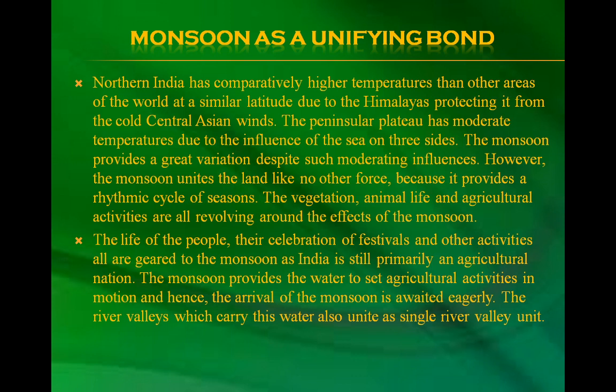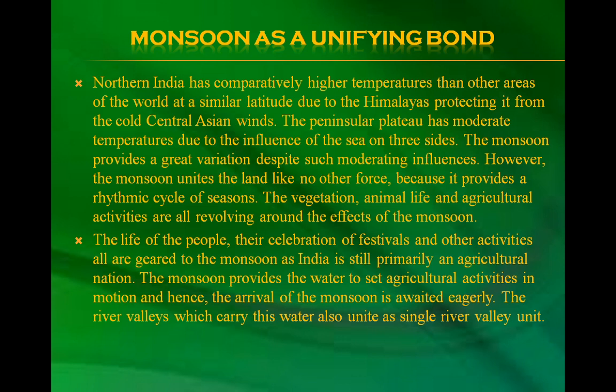Monsoon as a unifying bond. Northern India has comparatively higher temperature than other areas of the world at a similar latitude due to the Himalayas protecting it from the cold Central Asian winds. The peninsular plateau has moderate temperature due to the influence of the sea on three sides. The monsoon provides great variation despite such moderating influence. However, the monsoon unites the land like no other force because it provides a rhythmic cycle of seasons.